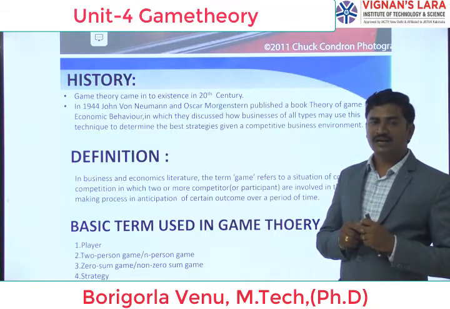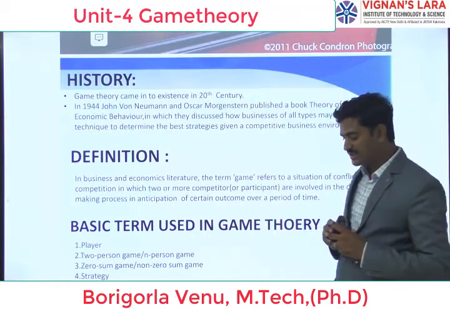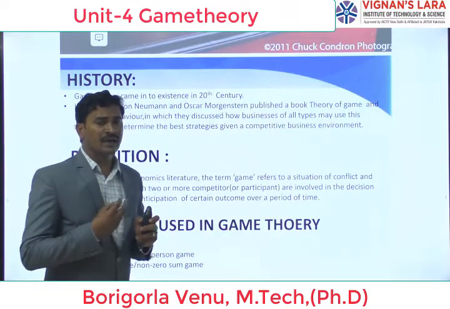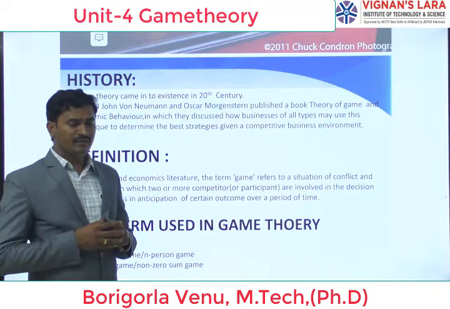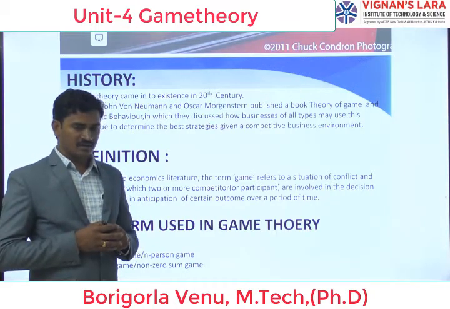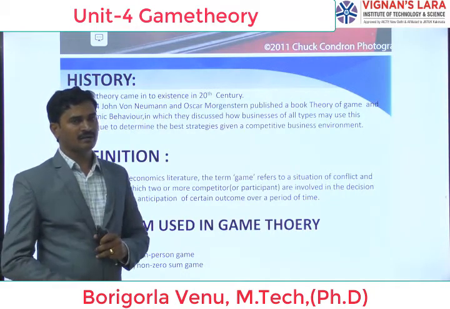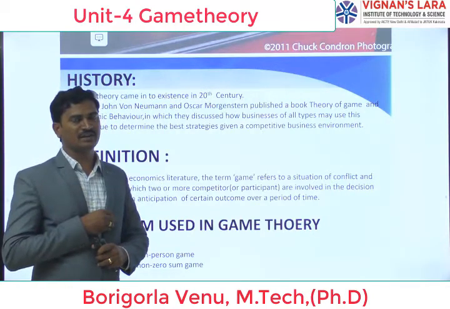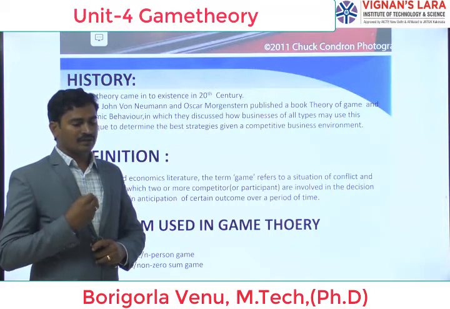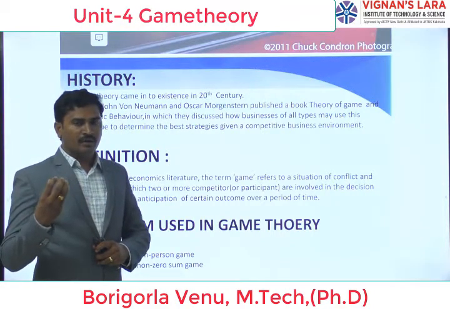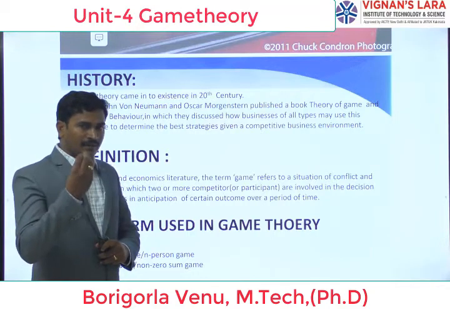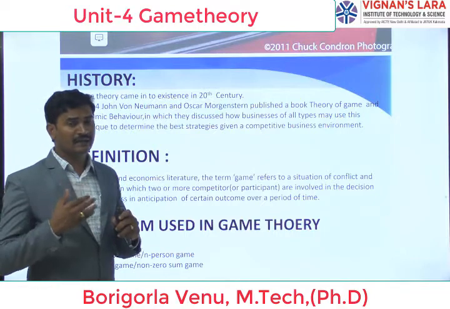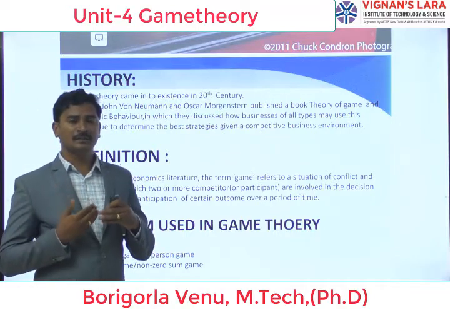Instead of those strategies, the player will choose any one strategy, or otherwise he will implement his own strategy and succeed in that game. Even in cricket, the coach system is there, and 11 players are there. The coach will give some strategies to each player individually. At the time of the game, the player will implement the strategy given by the coach, or otherwise he can take his own decision at the time of playing.